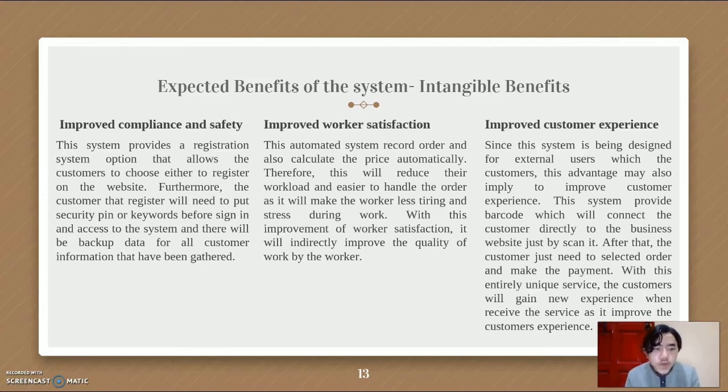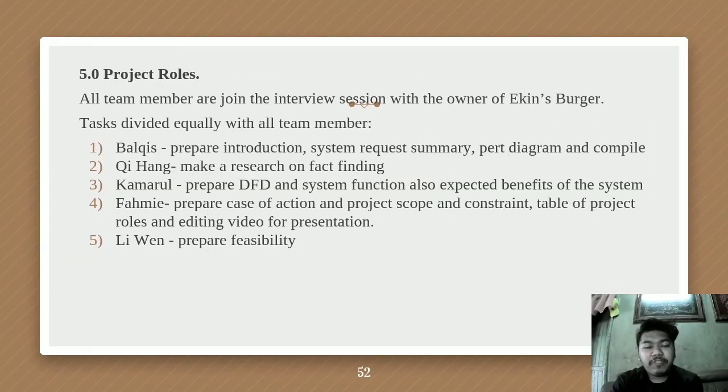The system provides a barcode which will connect the customer directly to the business website just by scanning it. After that, the customer just needs to select the order and make the payment. With this entirely unique service, the customer will gain a new experience when receiving the service, as it improves the customer experience.